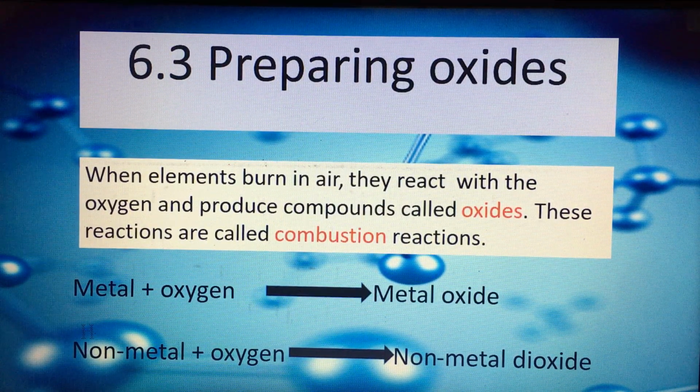What about non-metals? Non-metals like sulfur, carbon, whatever. So non-metals, when they react with oxygen, will produce non-metal dioxide. For example, carbon reacts with two oxygen particles to form carbon dioxide. Or sulfur with oxygen, they also will produce sulfur dioxide.